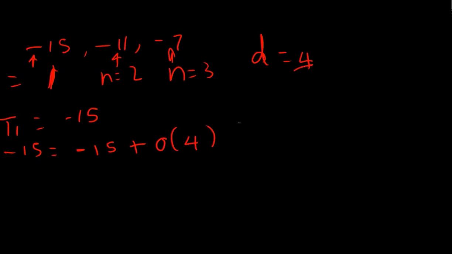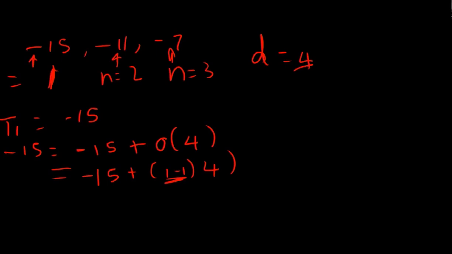Okay, because minus 15 plus 0 is negative 15. We can rewrite that as minus 15 plus 1 minus 1 times 4. So I'm just finding a way to rewrite the 0 to get this general term out. We want to see what the pattern is. Okay, so that's term 1.